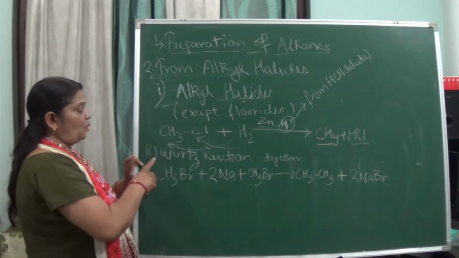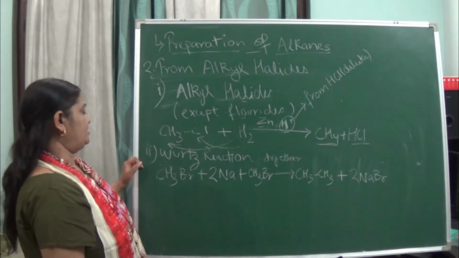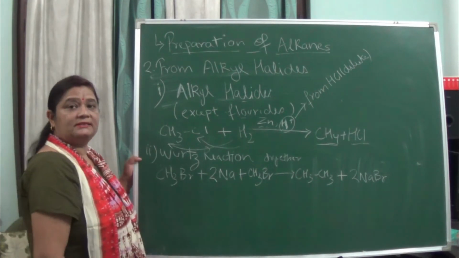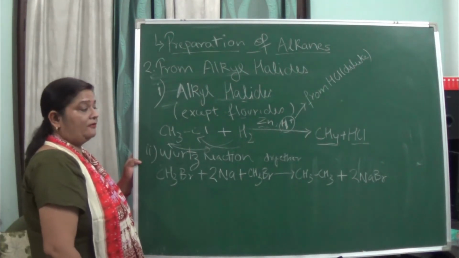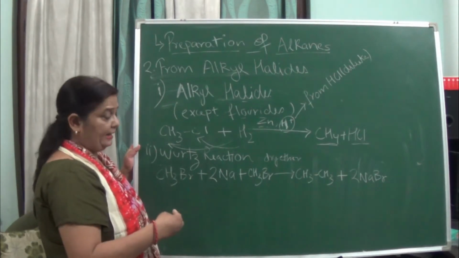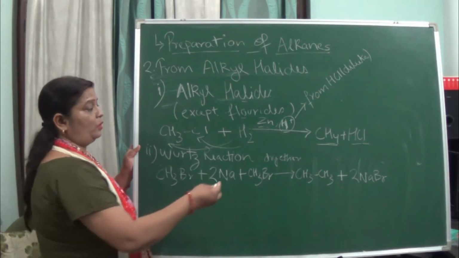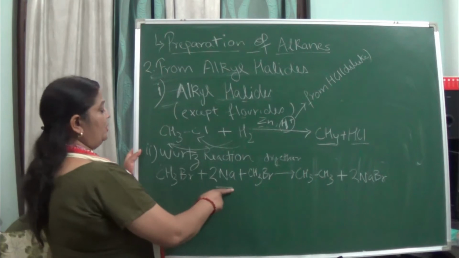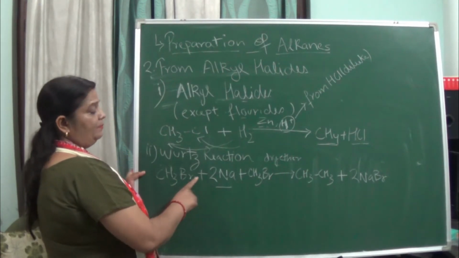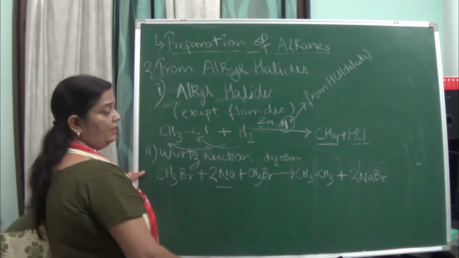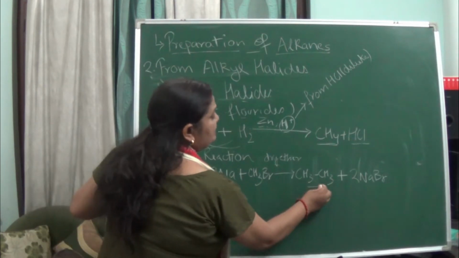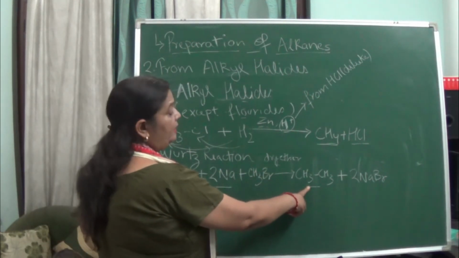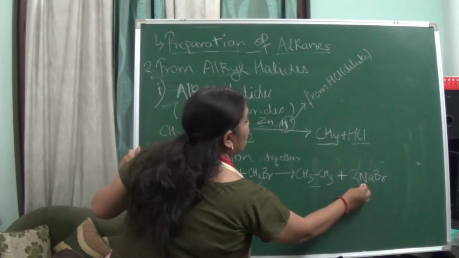Next is the Wurtz reaction. In the Wurtz reaction, higher alkanes with an even number of carbons are formed from lower alkanes, and we use the reagents dry ether and sodium. Here you can see methyl bromide plus sodium plus methyl bromide forms ethane, from a smaller one to a higher one, plus sodium bromide.